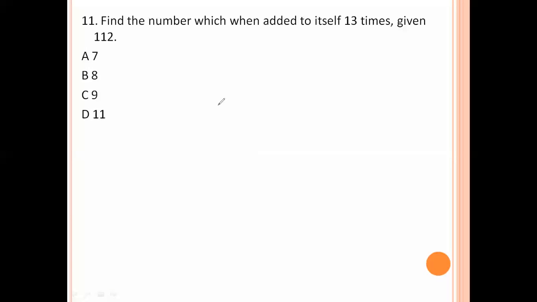Next, find the number which when added to itself 13 times gives 112. x plus 13x is 14x. 14x value is 112. 14 8s are 112. x value is 8. Option number B is the right answer.